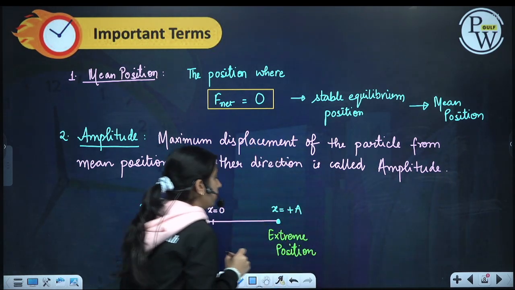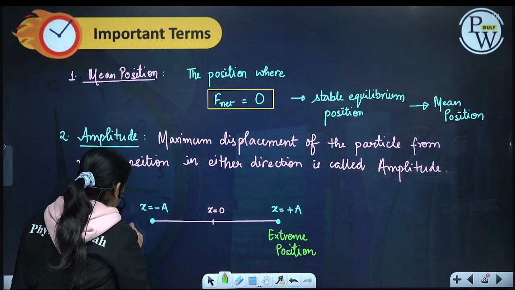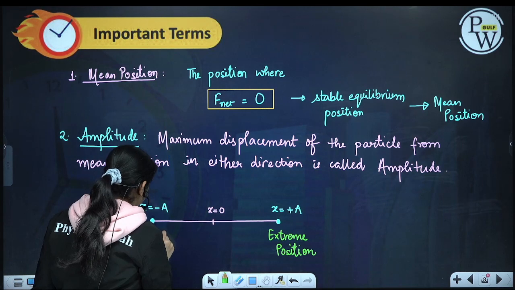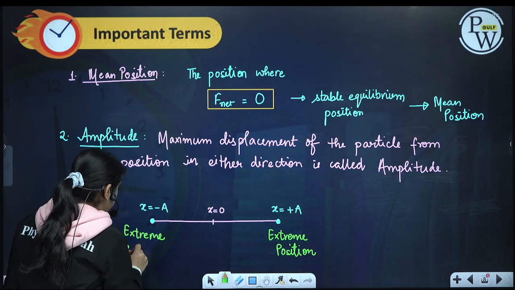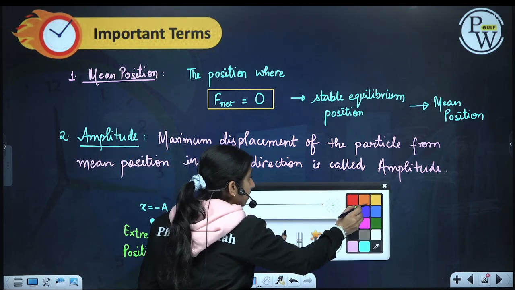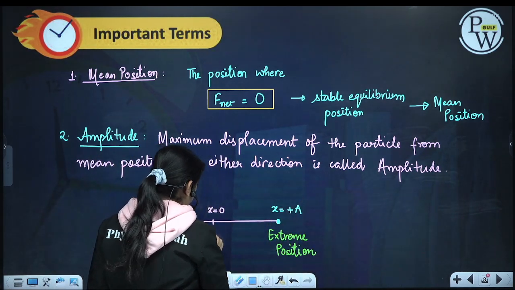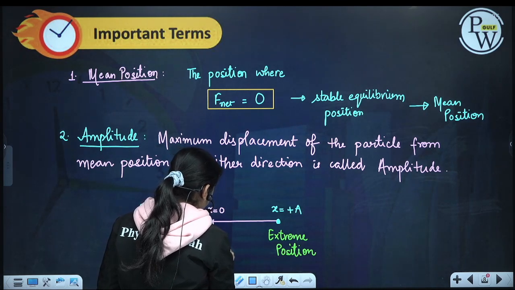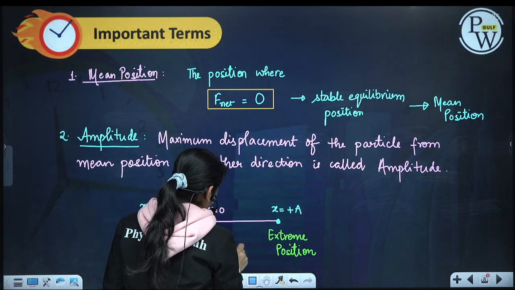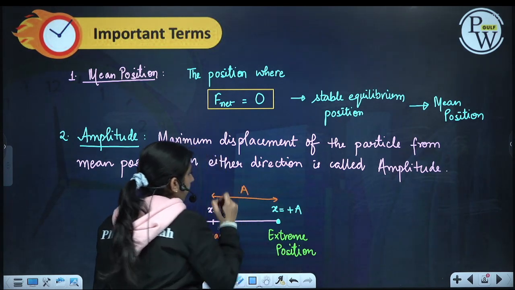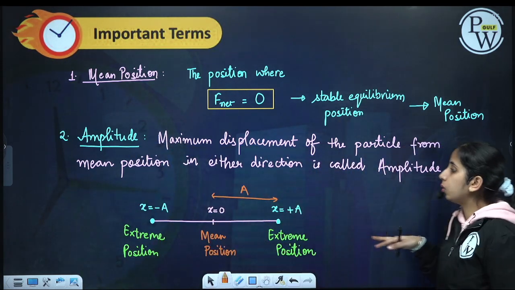These are called extreme positions. We have a positive extrema and a negative extrema. And this is our mean position. This maximum displacement is our amplitude on either side.